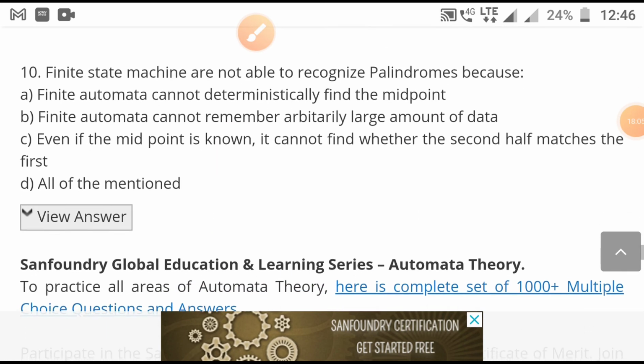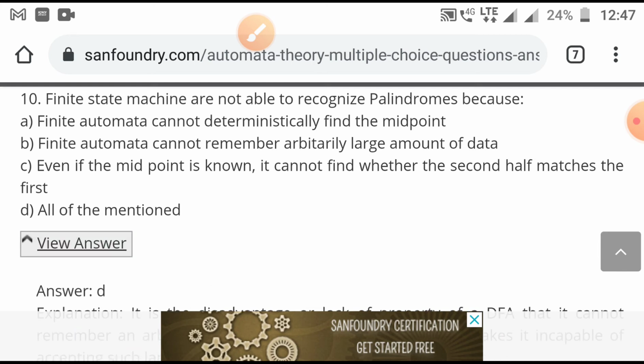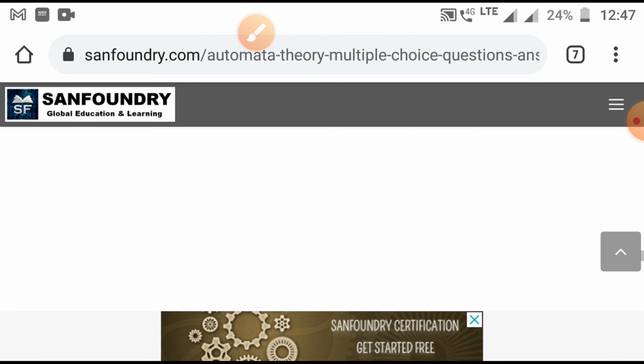Last question: finite state machines are not able to recognize palindromes. Yes, it cannot recognize palindromes. Finite automata cannot remember an arbitrarily large amount of data. Yes, that is its big problem, that it cannot remember anything. It can be done in pushdown automata by stack. Even if the midpoint is known, it cannot find whether the second half matches the first. Yes, it cannot do that. So all three options are about non-regular. So the correct answer is D.